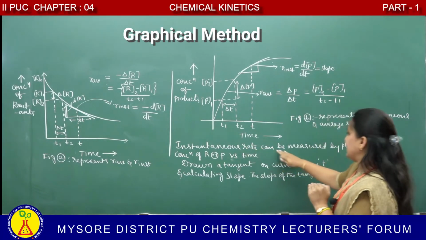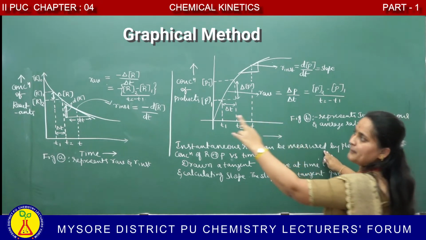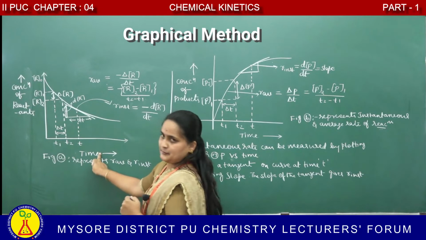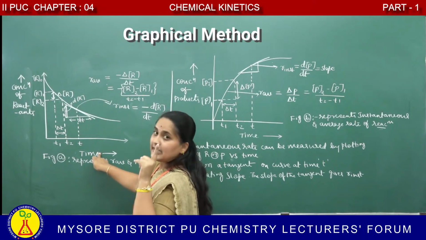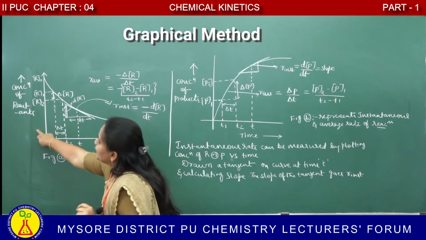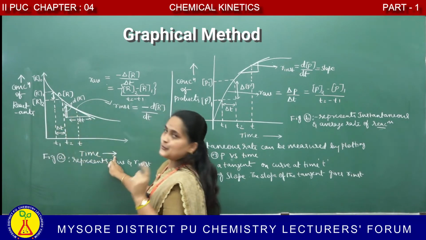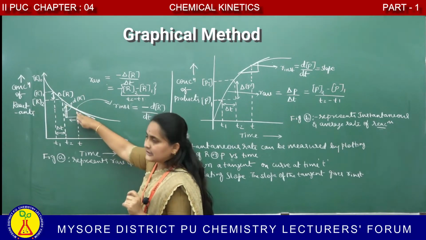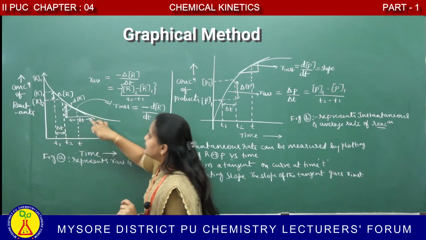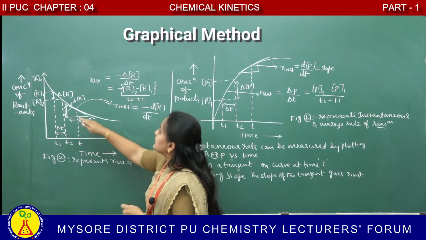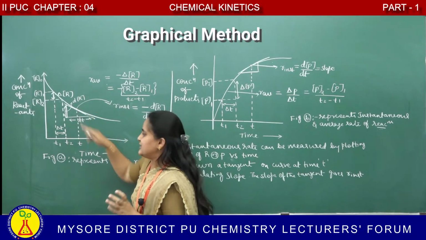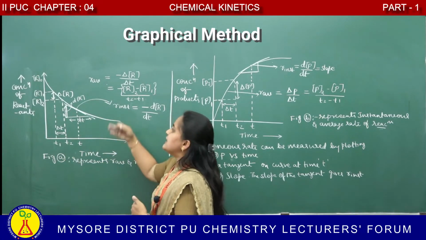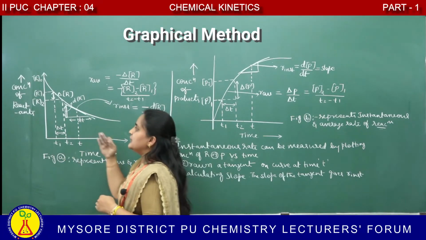Instantaneous rate can be measured by plotting the concentration of a reactant versus time t, drawing a tangent on the curve, and calculating the slope of the tangent. The slope itself gives the instantaneous rate. This is for a reactant.